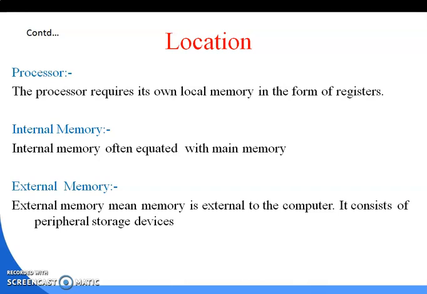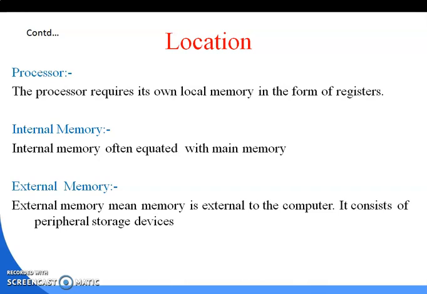Local memory means that when the processor starts processing a job, it needs a number of registers to store the data temporarily, because everybody knows that accessing data from the main memory takes a long time compared to accessing data from the registers. That's why a number of registers are present within the processor and act as a local memory.